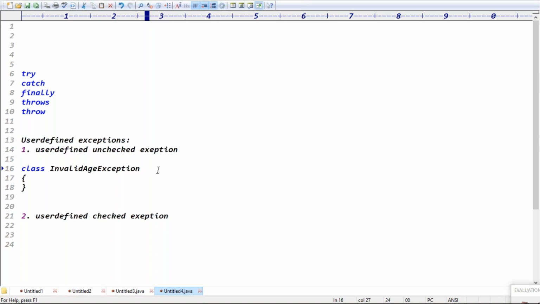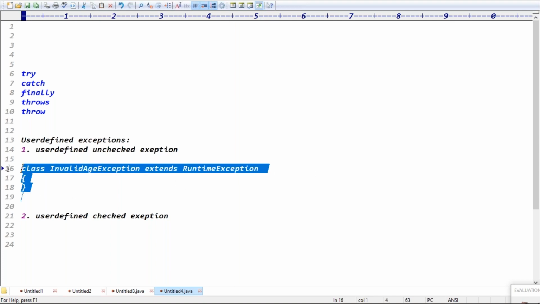Exception class or runtime exception class? Unchecked exceptions extend the RuntimeException class, right? Exactly. To make your class an unchecked exception class, we have to extend the RuntimeException class.